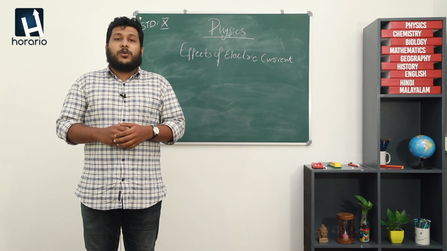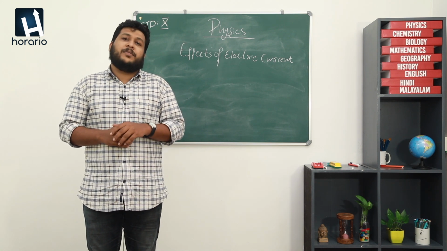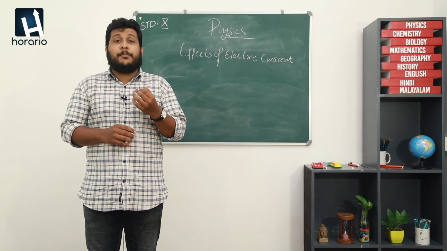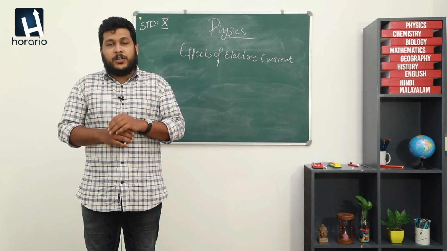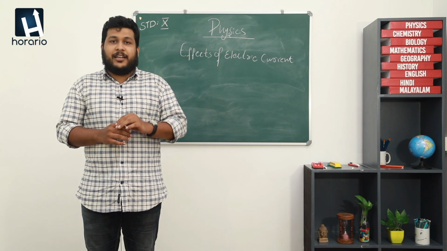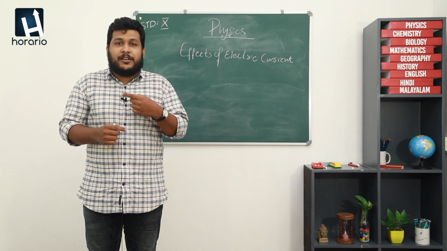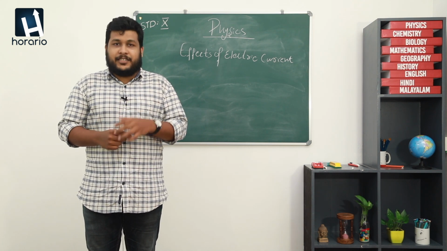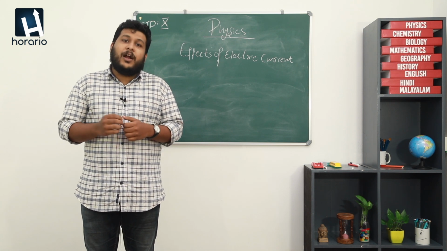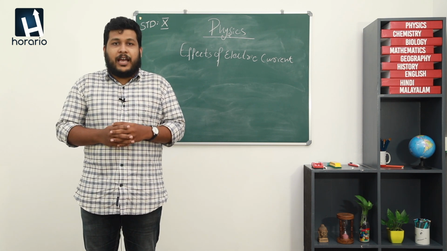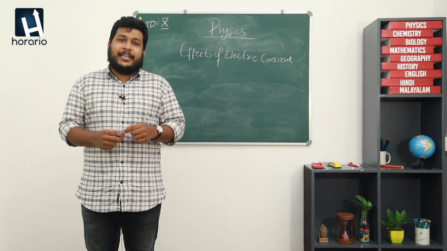When we look into your room, different types of electrical equipment can be seen. For example, an electric bulb. It's a perfect example. Why? Because an electric current comes to the electric bulb, and it is converted into light energy. In another case, take an iron box. What happens in the case of an iron box? An electric current comes to the iron box and it is converted into heat energy.